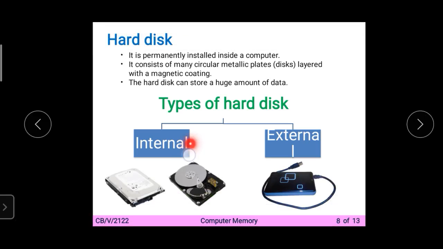आप यहाँ पे देख सकते हो जो रेड आपको पॉइंट दिख रहा है. You can see here that is a circular metallic plate. You can see only one. आपको यहाँ पे एक ही दिख रहा है लेकिन यहाँ पे एक नहीं है. There are many metallic plates layered with the magnetic coating.